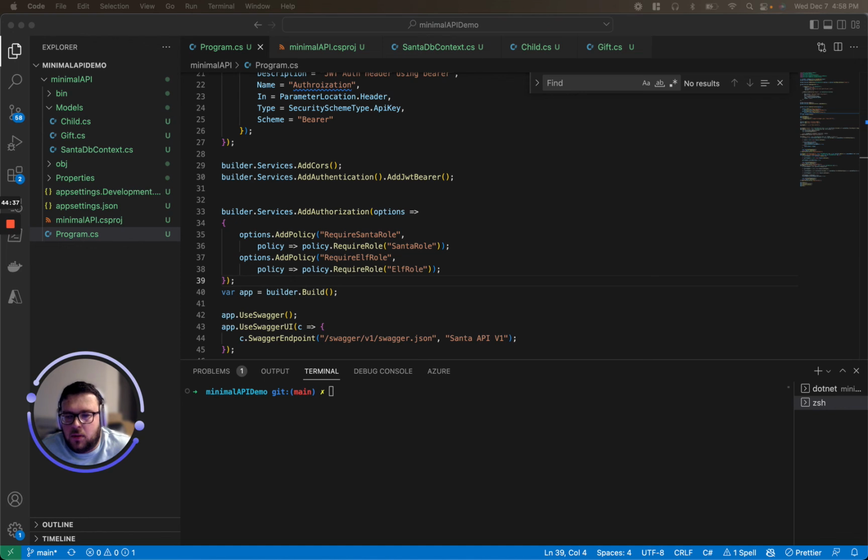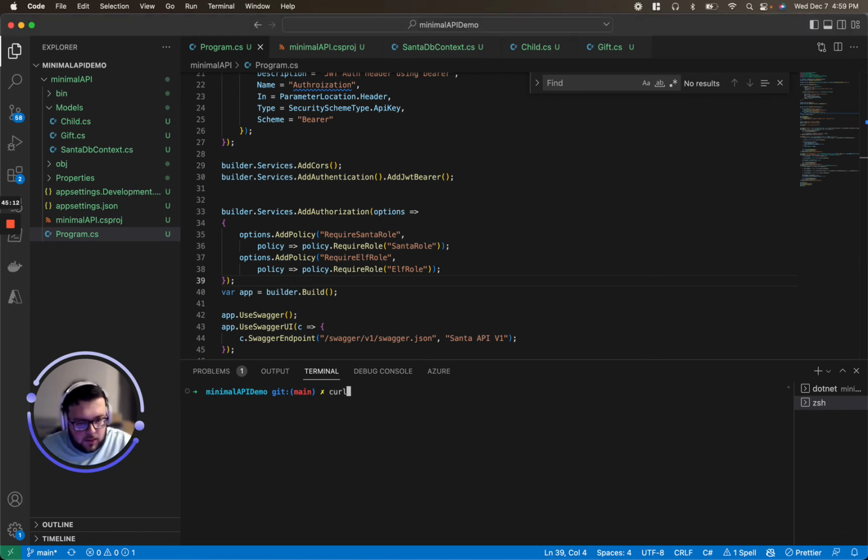So what you can do is create a role locally. Let's quickly prove that the curl doesn't work locally. It's going to be like this.